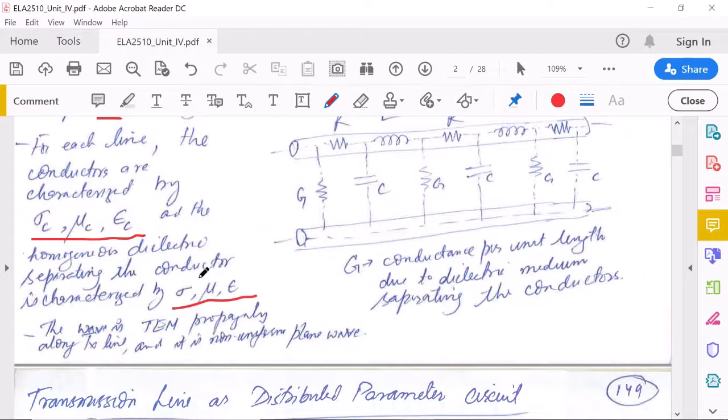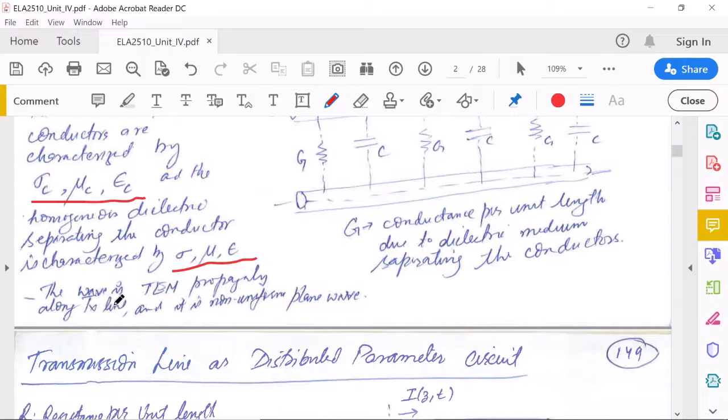For the dielectric, sigma is very small. For a perfect dielectric, it will be 0, and you have only two specific cases. But in general, we take three parameters: sigma, mu, epsilon. So for the conductor we use the subscript C, and for the dielectric we just say sigma, mu, epsilon.